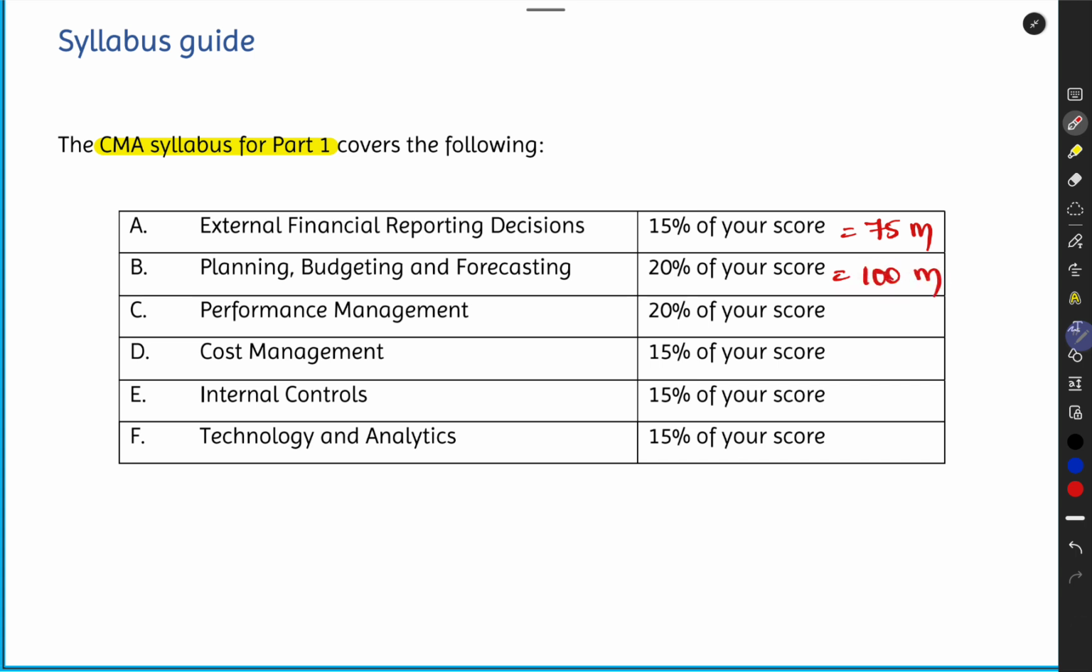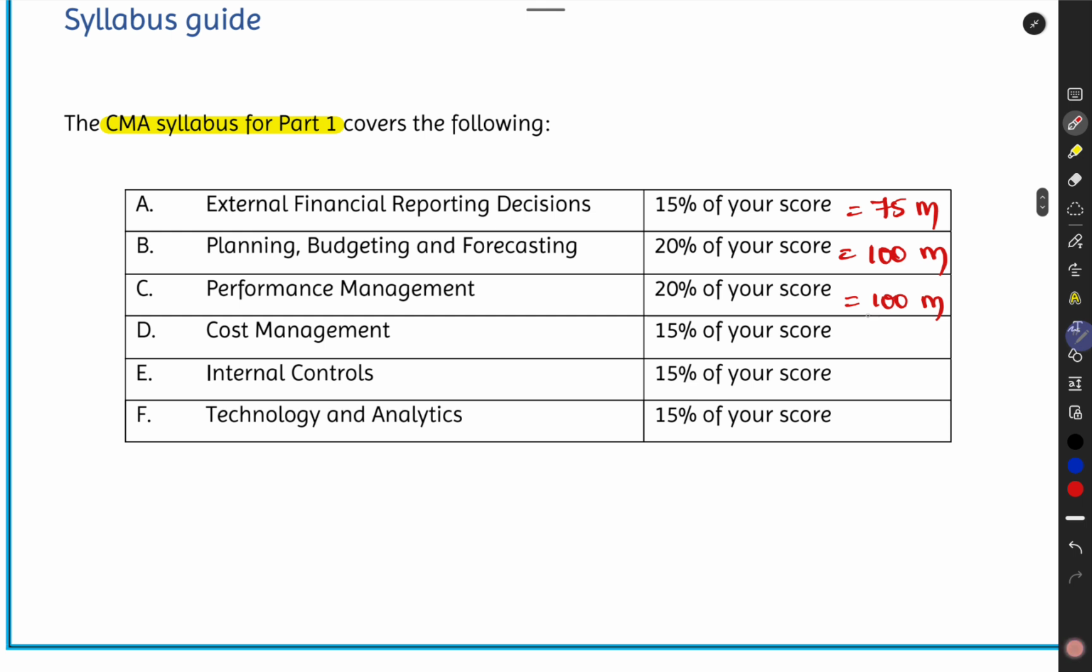All right, next, performance management. Your variance analysis and all that stuff will be here, which is again 20% of your score, another 100 marks. Now, cost management: variable costing, absorption costing, activity based costing, different types of costing techniques that we use, that will be for another 15%, which is 75 marks. Then if we move on, internal controls within an organization, your COSO framework, all your security measures that we have in the organization, everything related to that part will be covered in internal controls. Again, 15%, 75 marks.